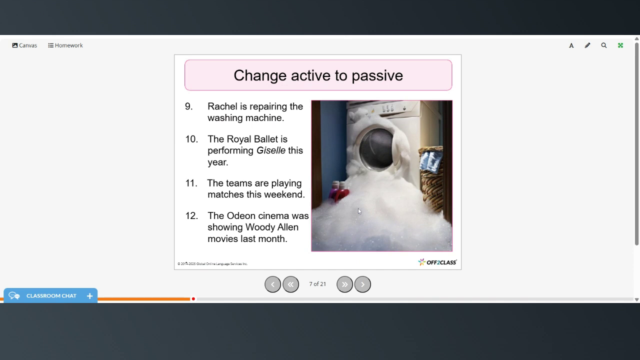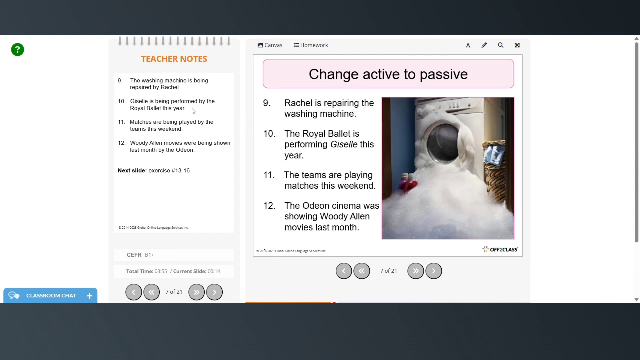Right, now change these sentences from active to passive. And then when you're ready to check your answers, you can restart the video. The washing machine is being repaired by Rachel. Giselle is being performed by the Royal Ballet this year. Matches are being played by the teams this weekend. And Woody Allen movies were being shown last month by the Odeon.